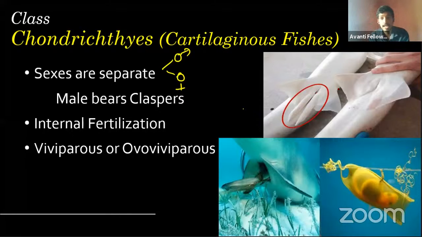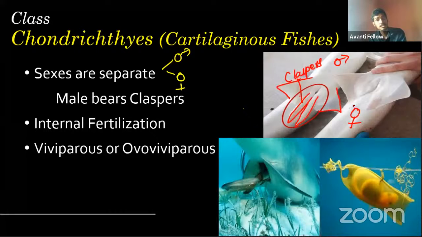How is it different then? Which fins are they? Can anybody tell me? These fins, as you can see here, right? Pelvic fins. So the extended part of the pelvic fins will form elongated structures. These are called the claspers. As you can see here, this one is the male and this one is the female. You can't see any claspers in the female, only in the male. These claspers will help in the transfer of sperm to the female. The function is exactly similar to the penis in mammals.